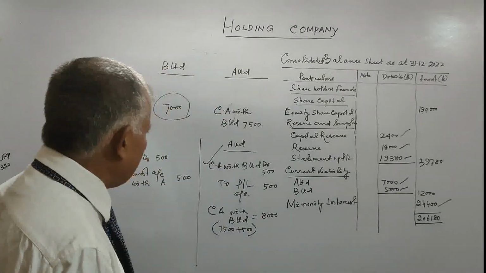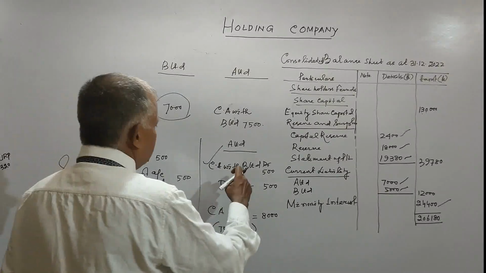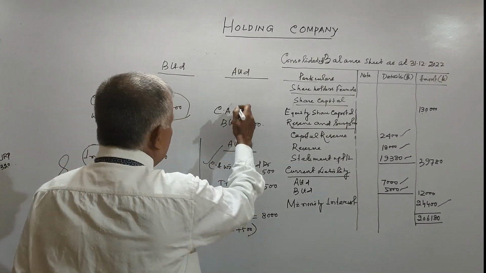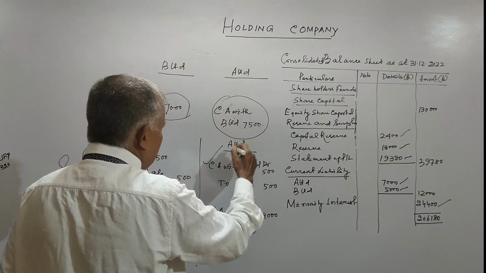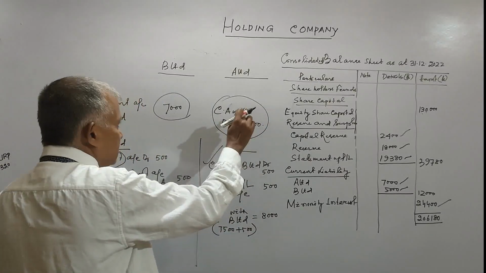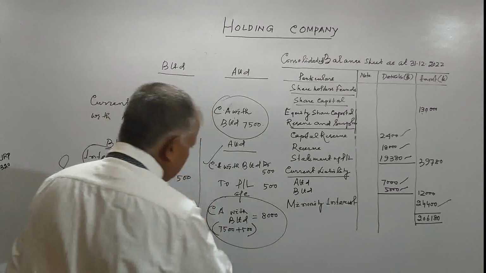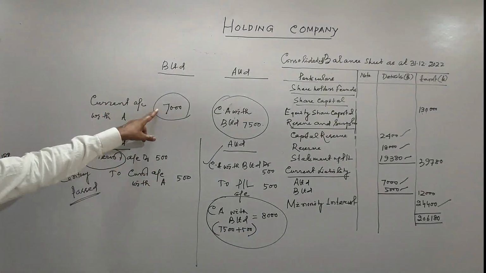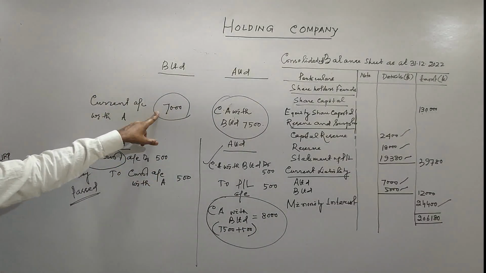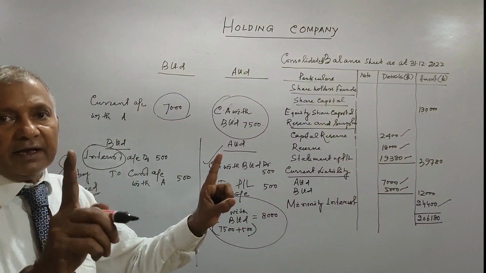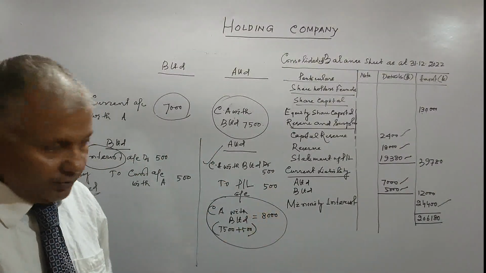And another 500 we have taken to the current account with B Limited. After debiting this current account, the current account balance will be 8,000. Here the balance is 7,000. Both the current accounts should be tallied.